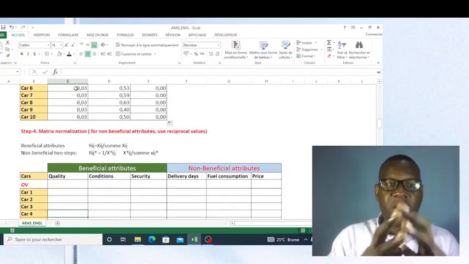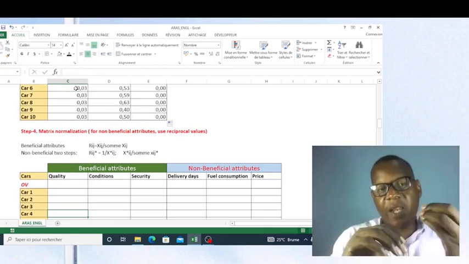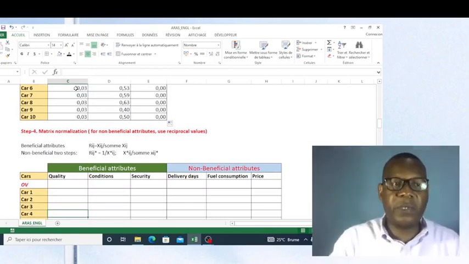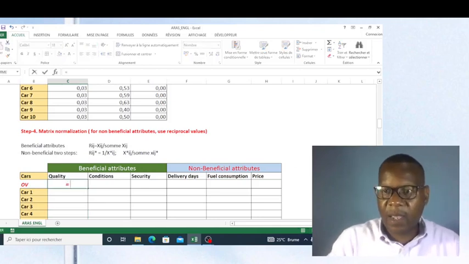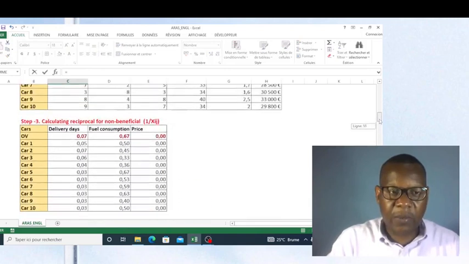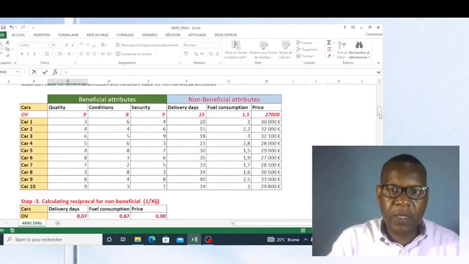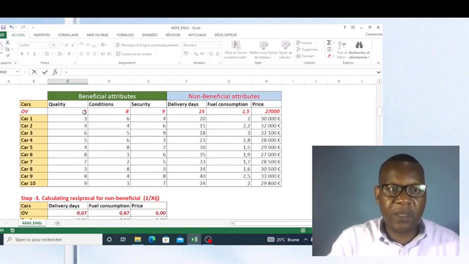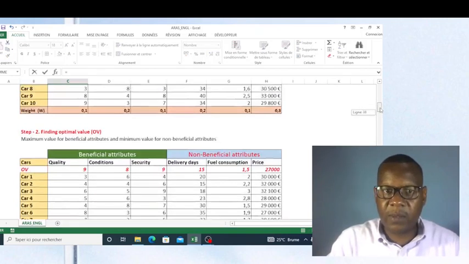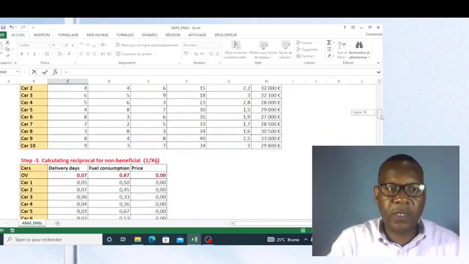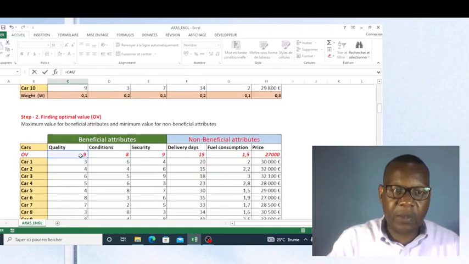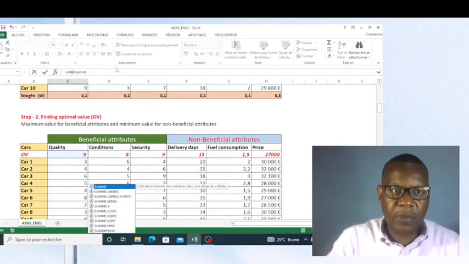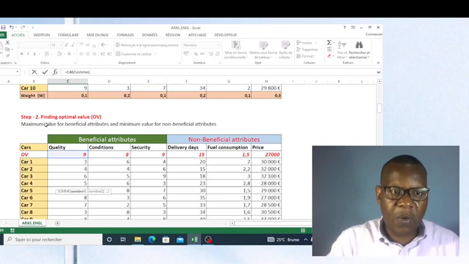To make a normalization, we have to divide each value by the sum of all rows. Like this, friends. For beneficial criteria, I use this matrix, this one, divided by the sum of all these values, like this.